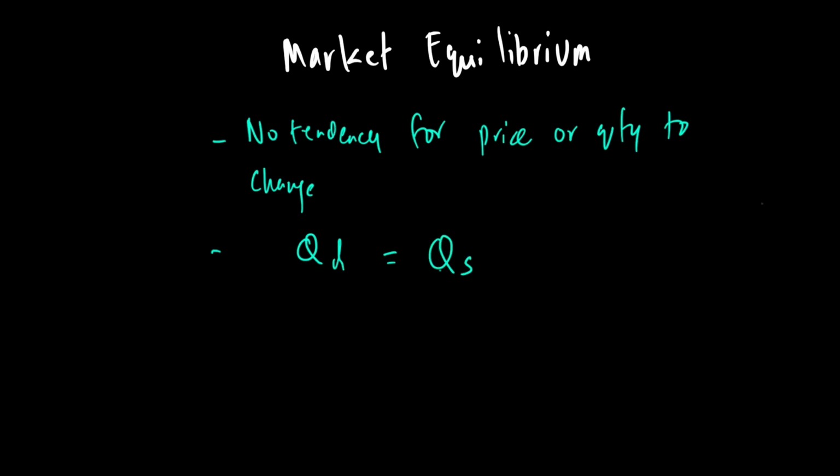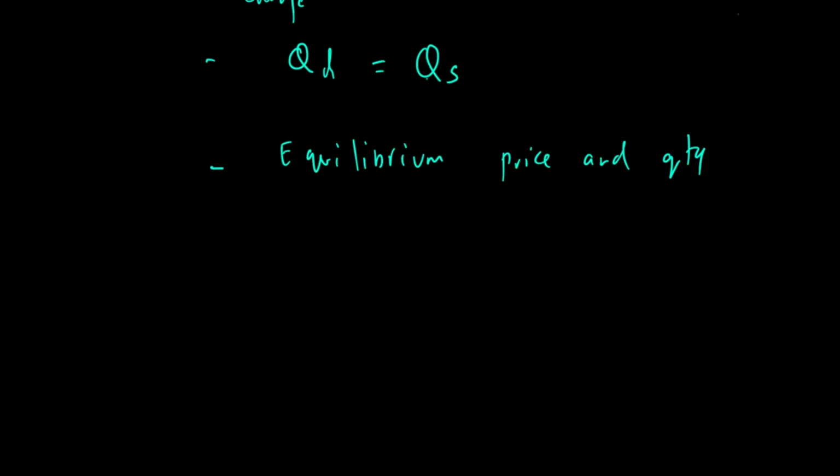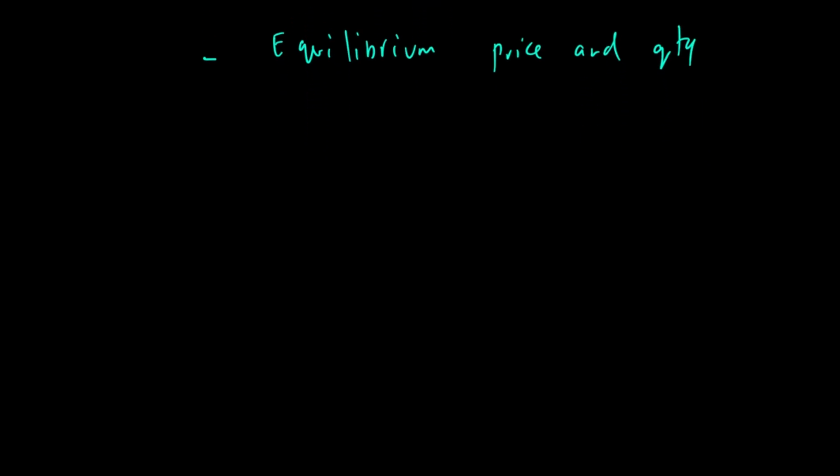Now, what we say is that the price at which a good will be sold in a competitive market, in a market where there is no government intervention, is determined through what we call the market forces of demand and supply, or by interaction of consumers and producers. And this interaction of consumers and producers will lead to what we call our equilibrium price and quantity.